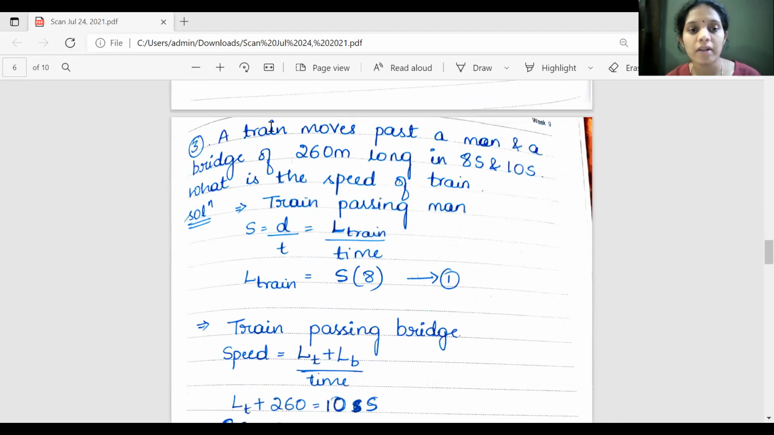Next problem. A train moves past a man and a bridge of 260 meter long in 8 seconds and 10 seconds respectively. What is the speed of the train? So the train is passing a man. Speed is equal to distance by time.